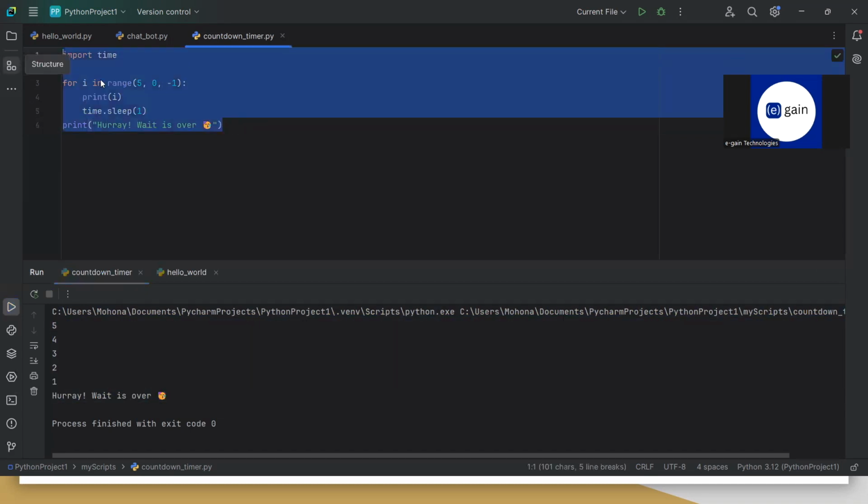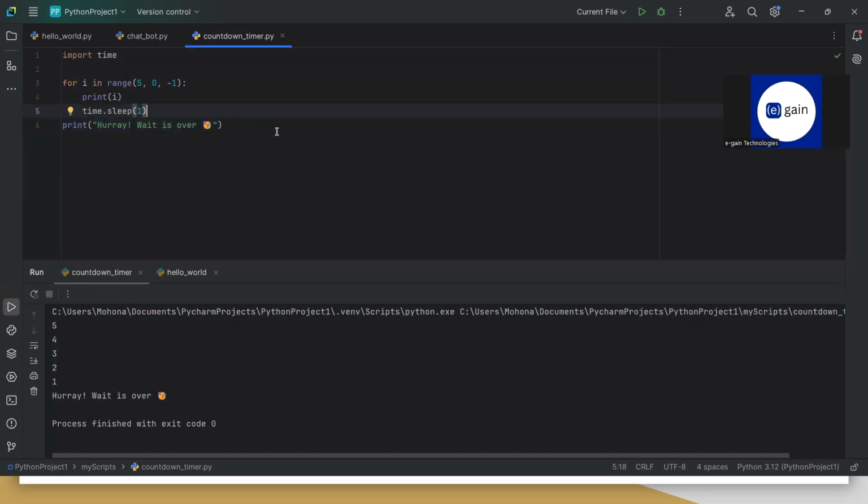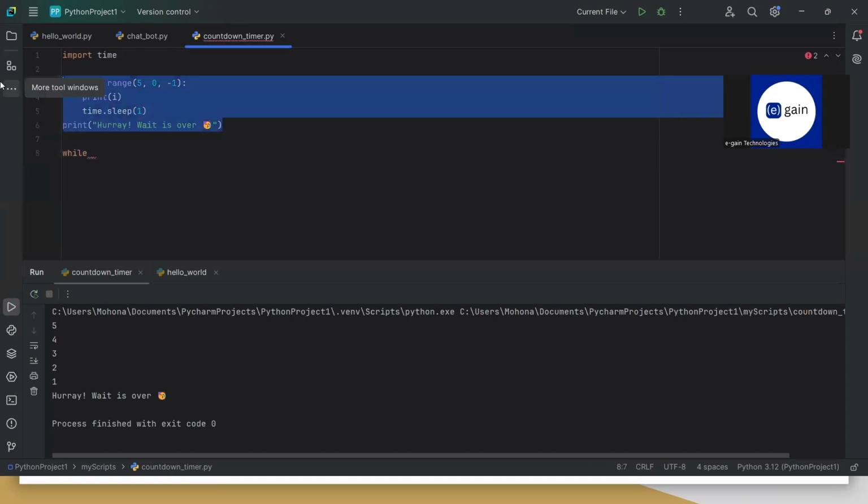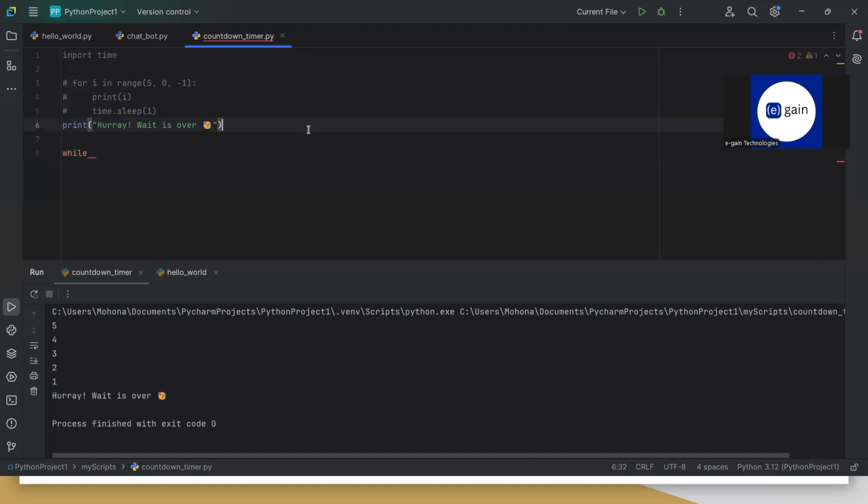So it is this easy to create a for loop in Python and then to run this. We have created a for loop where it starts from 5, goes to 0, and prints the i every time, and it waits for 1 second, and it again prints the statement. So this is one kind of loop. It is called a for loop, and we have something called a while loop as well. The syntax of a while loop is something like this. We comment this out.